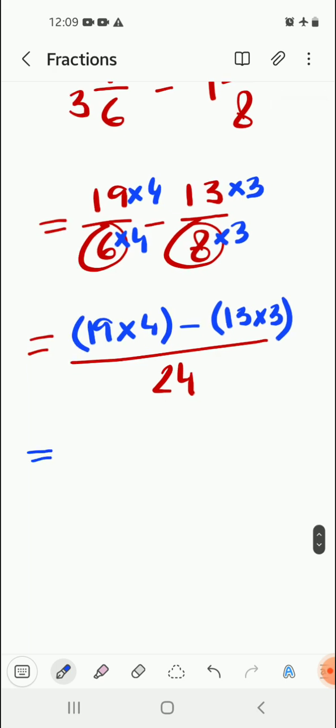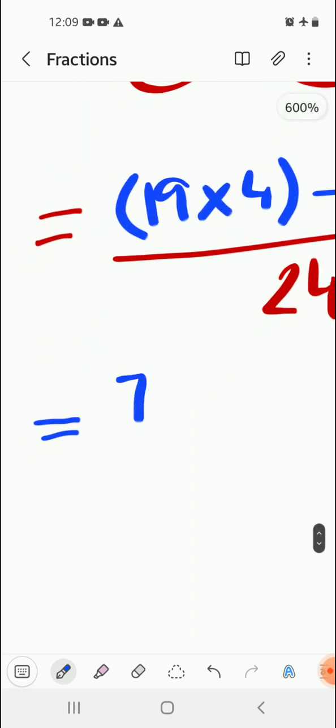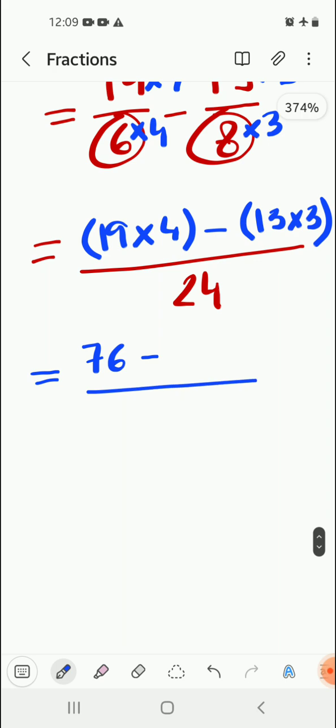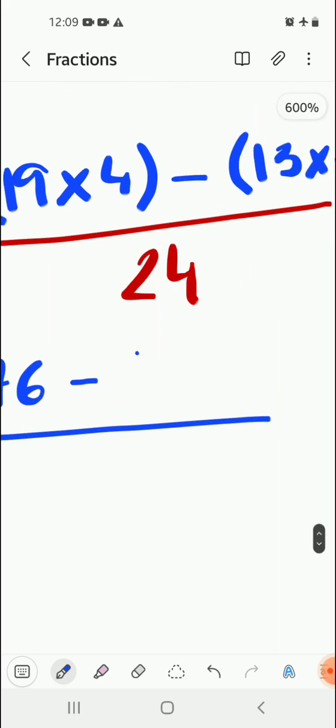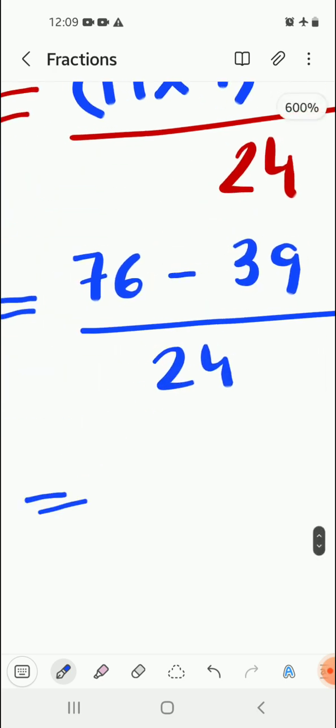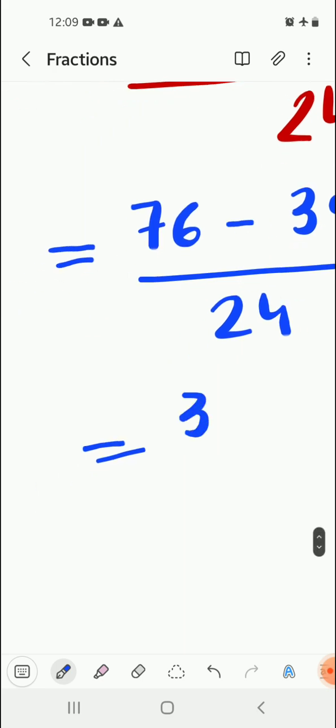Now we are going to simply multiply the numbers. 19 into 4, we get 76, minus 13 into 3, easy, we know it's 39, over 24. Now simply 76 minus 39, we get 37 by 24.